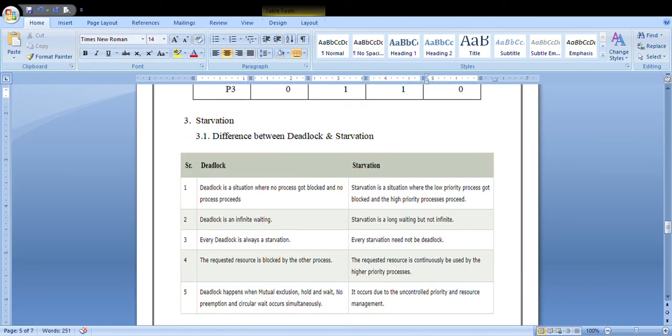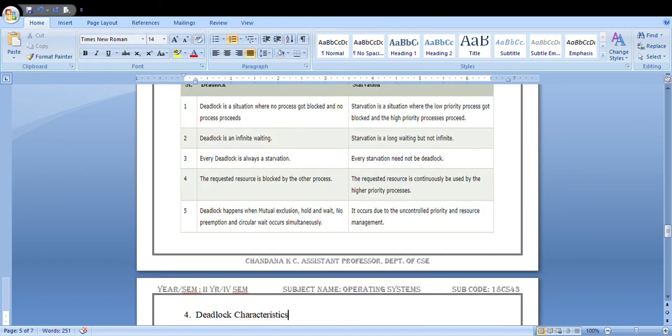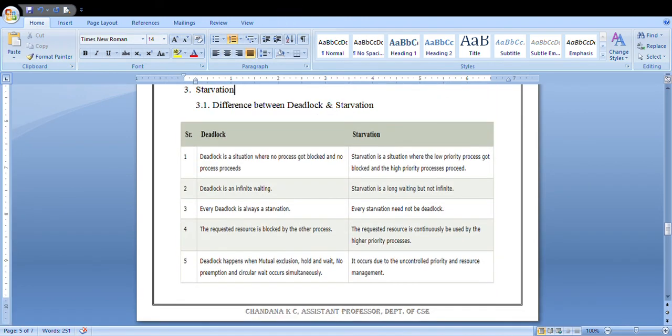And your next topic is starvation. What do you mean by starvation? As I said before, the waiting time of each and every process. If there is a very large waiting time for a single process to execute, that is nothing but starvation. The starvation problem is closely related to both livelock and deadlock. There are mainly three terminologies in deadlock: one is deadlock, livelock, and another one is starvation.